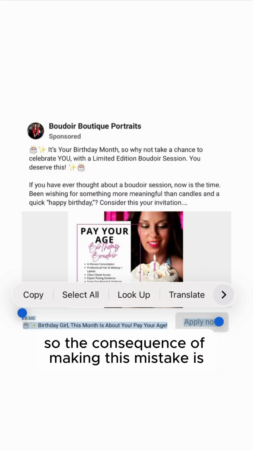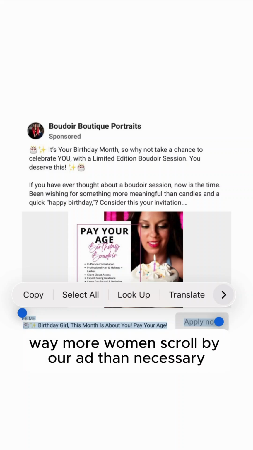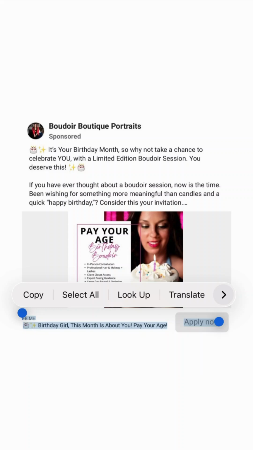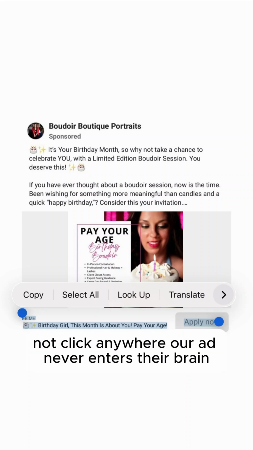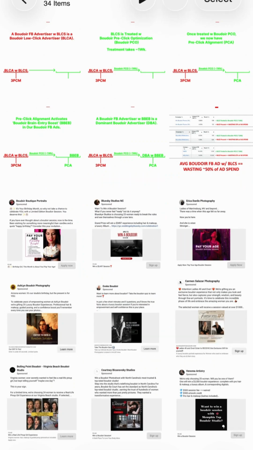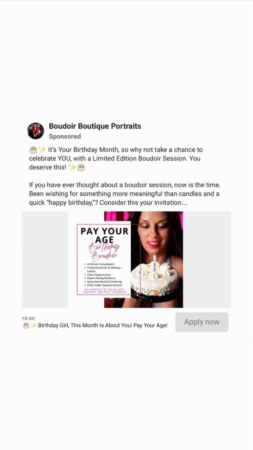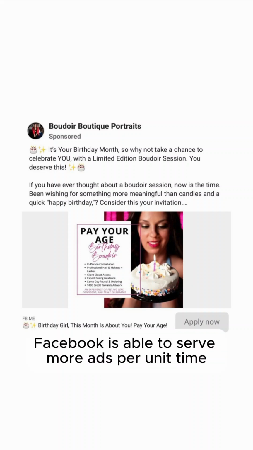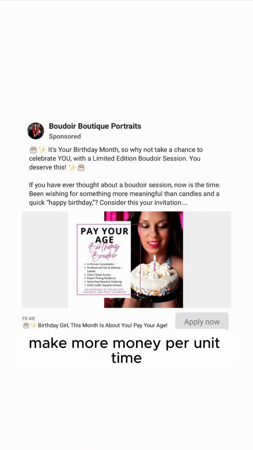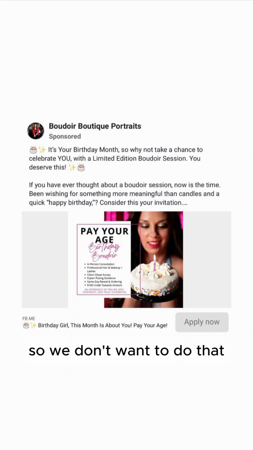The consequence of making this mistake is that we're going to have way more women scroll by our ad than necessary, not click anywhere, our ad never enters their brain. Facebook loves this because Facebook's able to serve more ads per unit time, make more money per unit time, but we lose more money per unit time. So we don't want to do that.